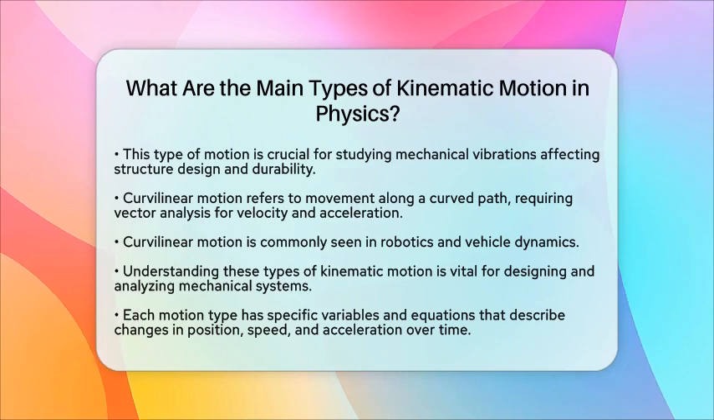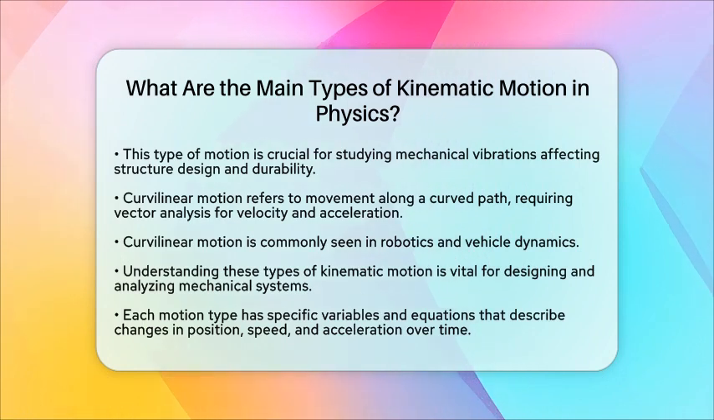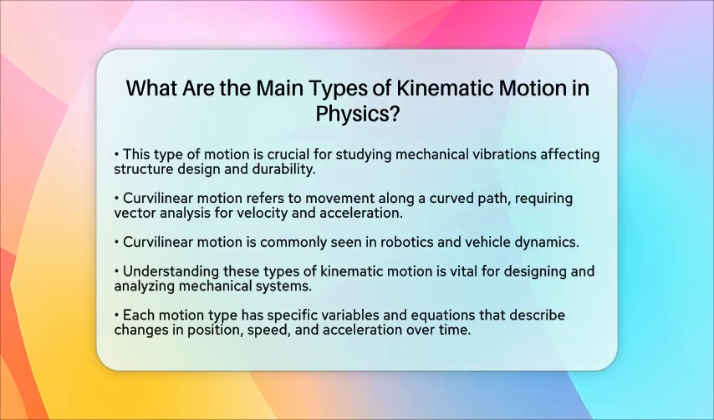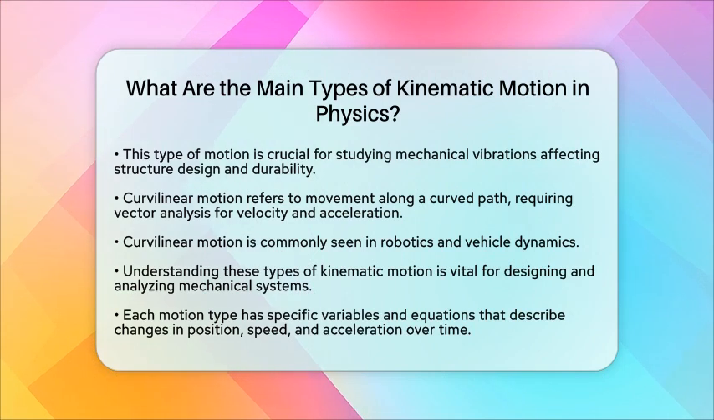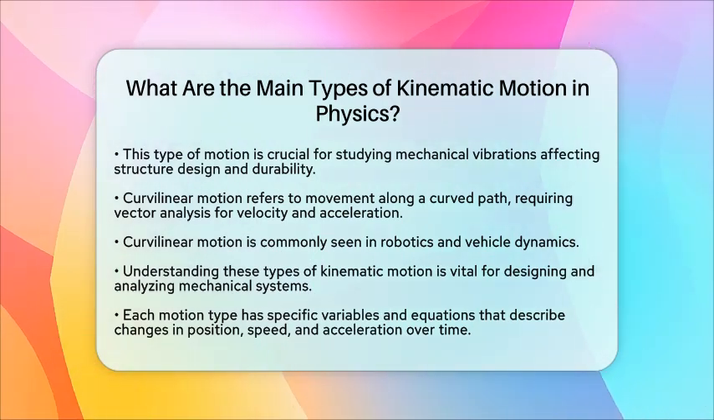In mechanical engineering, knowing these types of kinematic motion is key for designing and analyzing machines and systems. For instance, understanding rotational kinematics helps calculate how fast gears turn, while principles of projectile motion guide the planning of trajectories for robotic arms or drones. Each type of motion has its own set of variables and equations that describe how position, speed, and acceleration change over time. This knowledge forms the foundation for analyzing mechanical systems and their movements.